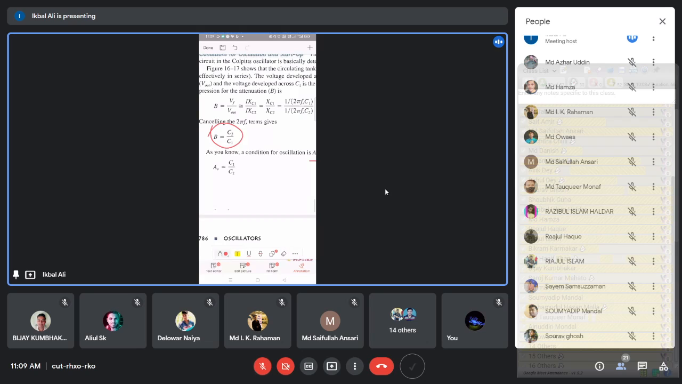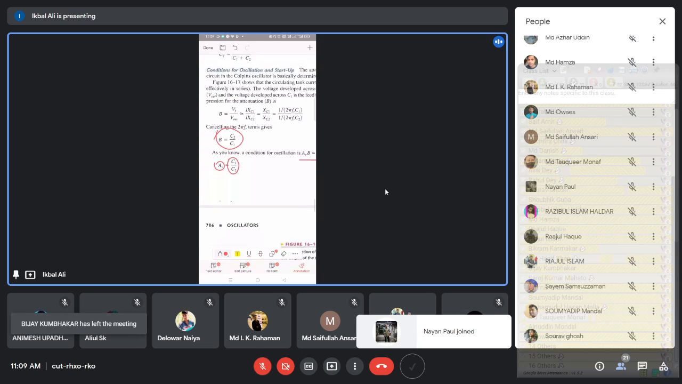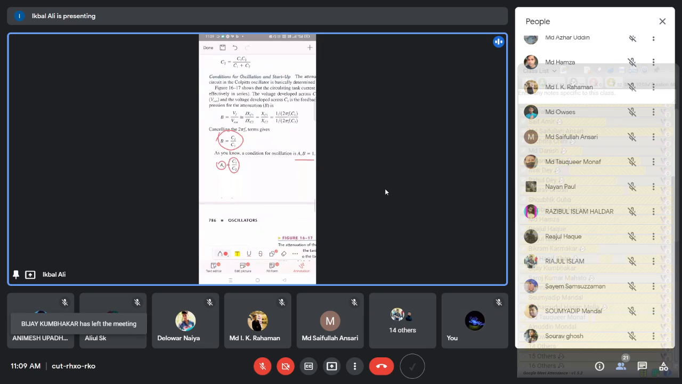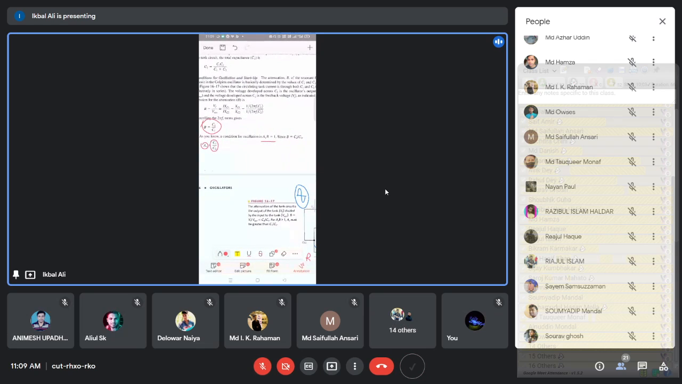So you have to choose the value of the gain A of the amplifier. If you set it equal to C1 by C2, then it will not start. So you have to make the gain A of the amplifier slightly greater than C1 by C2. That will make A beta slightly greater than 1, and that will start up the oscillation. So this is the startup condition of this oscillator, and we can calculate it easily from these discussions.